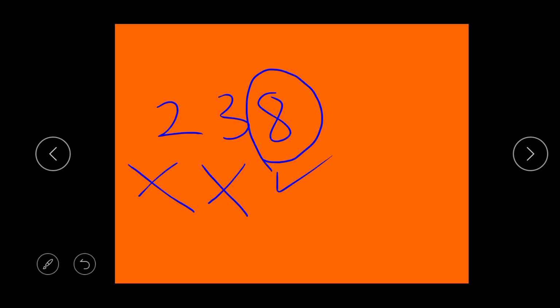You look at the number at the unit place, and what that number is, is what the whole number will be. Hundreds, tens, units. What number is at the unit place? 8. That means 8 is an even number, which means 238 is an even number. Very simple.